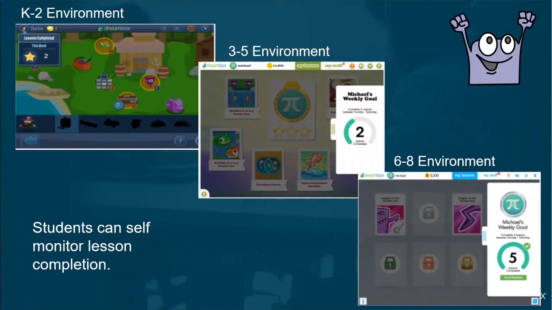DreamBox empowers students to self-monitor their weekly lesson completion goals within the student experience. In the K-2 environment, students will click on their avatar to see their lessons completed that week. Grades 3 and up will click on these bars to view their lesson counter. This way, student learning progress is tracked, displayed, and celebrated.